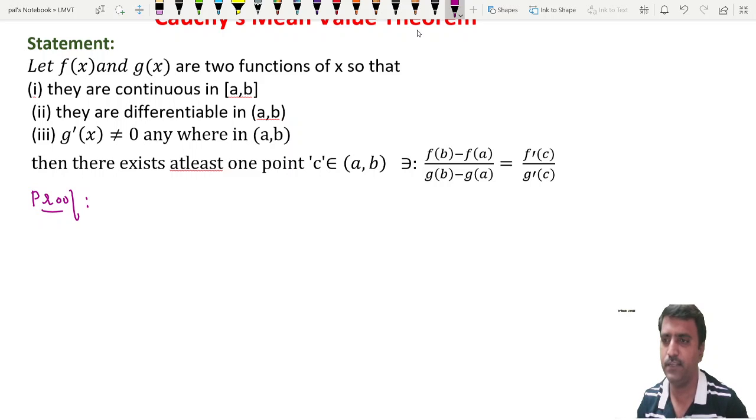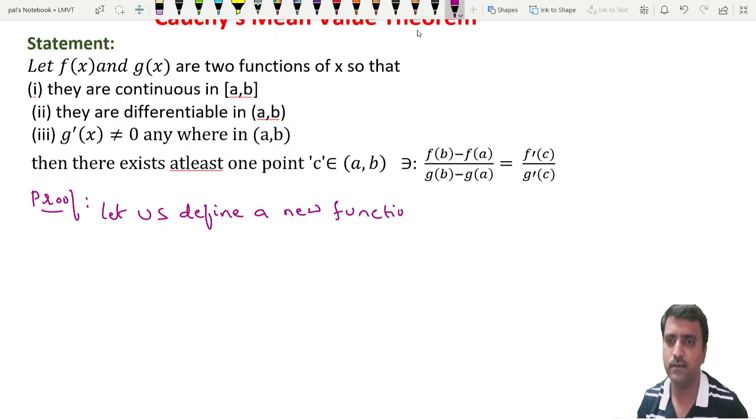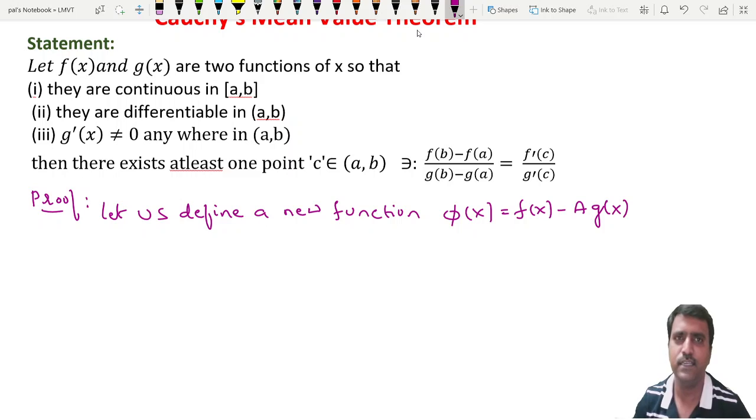Let us define a new function, phi of x. Phi of x is equal to f of x minus a into g of x. Here a is a constant, so that constant is to be chosen suitably later.